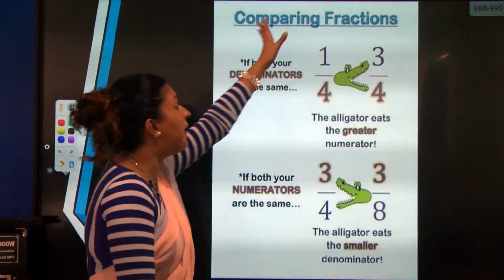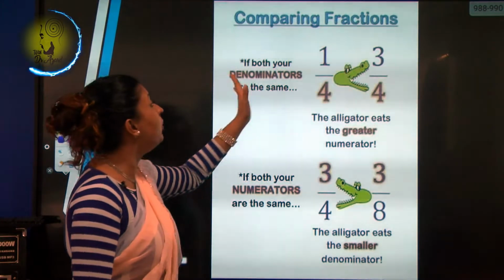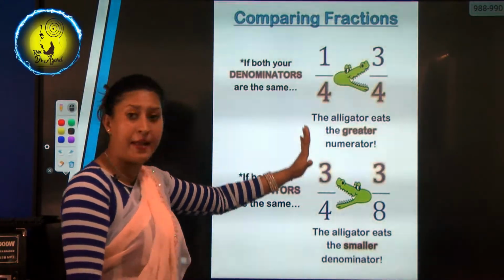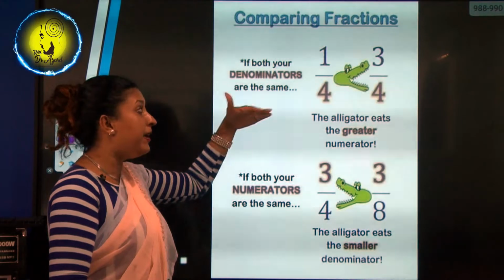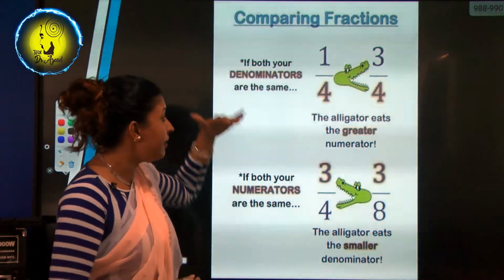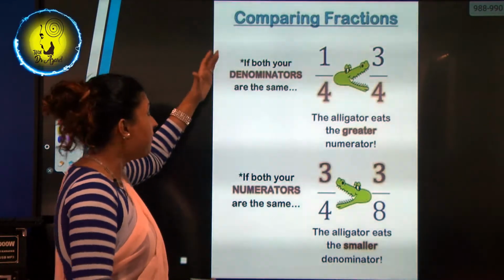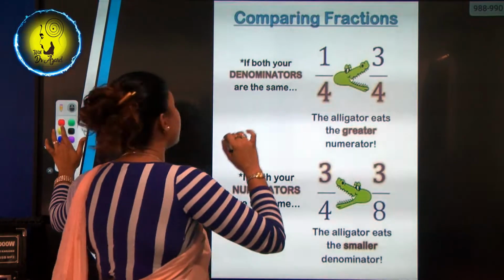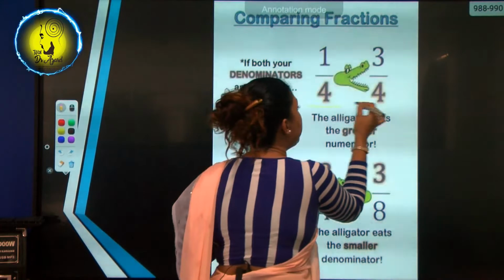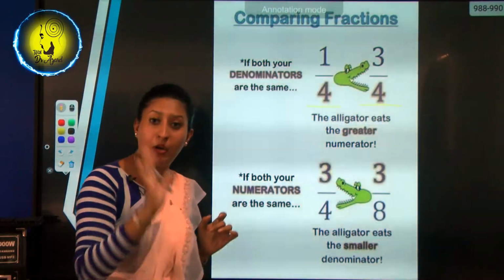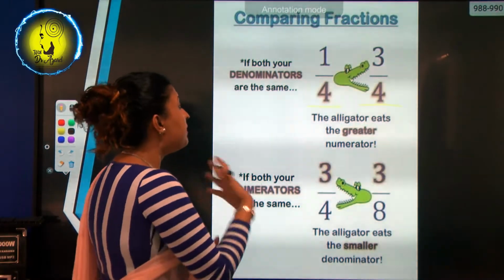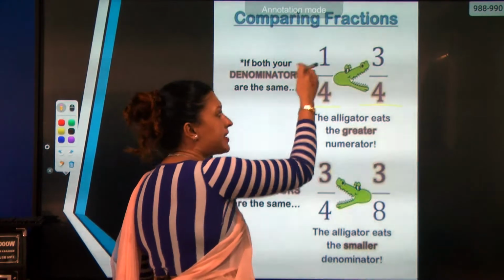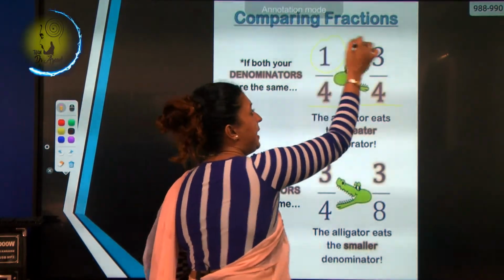So, when comparing fractions, if both your denominators are the same, see, your denominators here both are 4. In that case, you just have to compare the numerators.